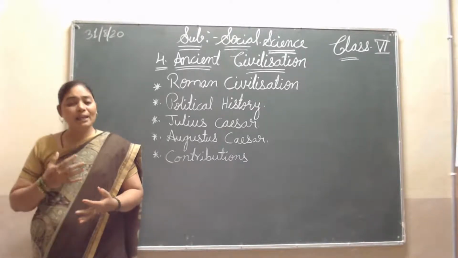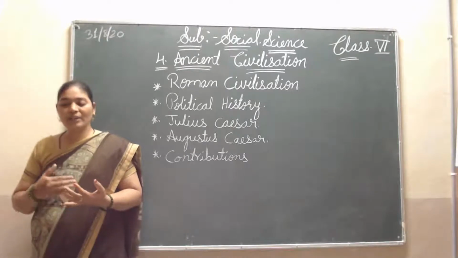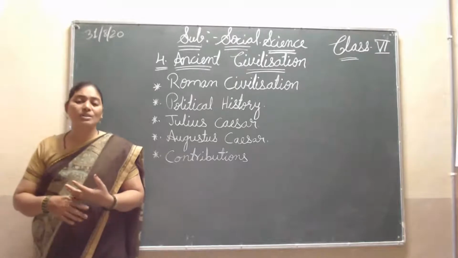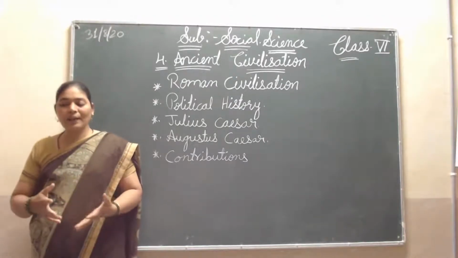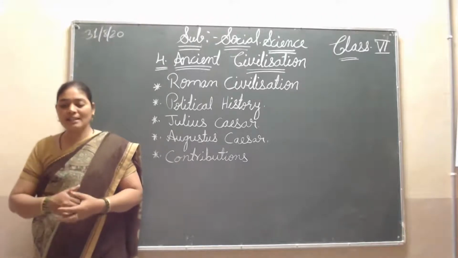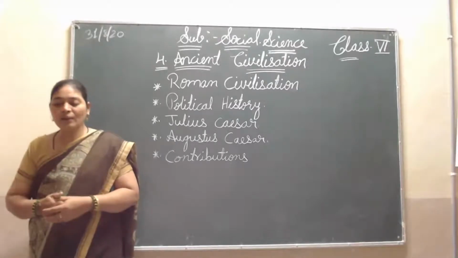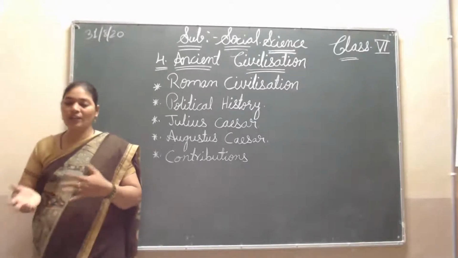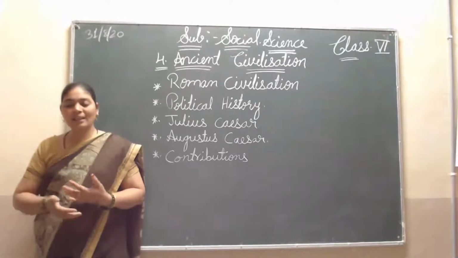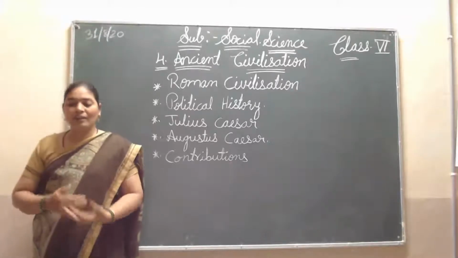When Caesar was ruling, agriculture, industry and trade all flourished very nicely during his period. His period is called the golden age, the golden period of Caesar or of Rome. Agriculture, industry and trade all flourished very nicely in Caesar's period. The Julian calendar also started, introduced by him.